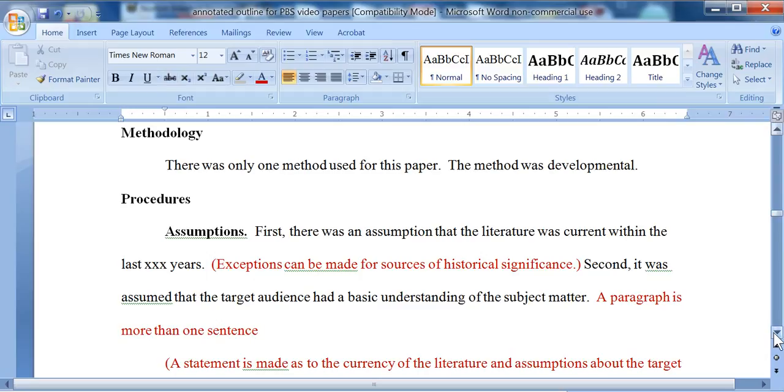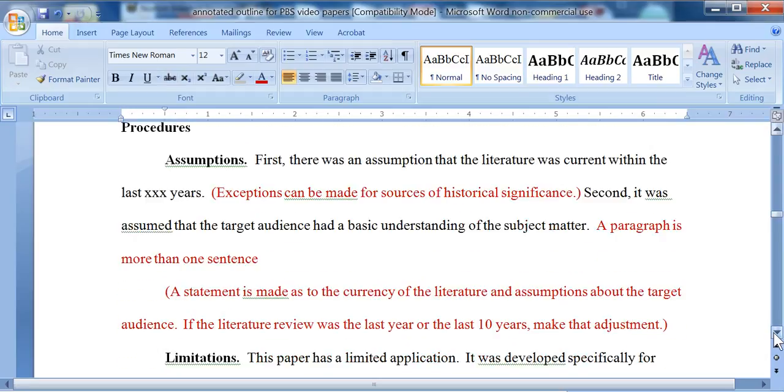The items that are included in this section are about the currency of the literature and assumptions about the target audience, which may, for an experiment, include age, gender, hemoglobin A1C, liver disease, those sort of things. But for our purposes, we're just going to have these two assumptions. The other thing with the literature is if it was over the last year, last 3 years, last 10 years, be sure to make that adjustment.